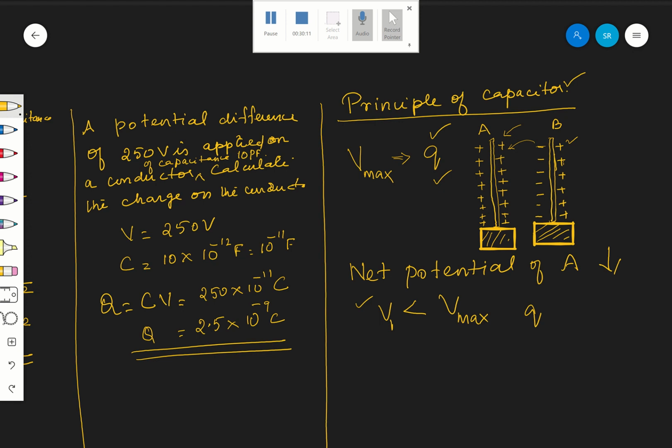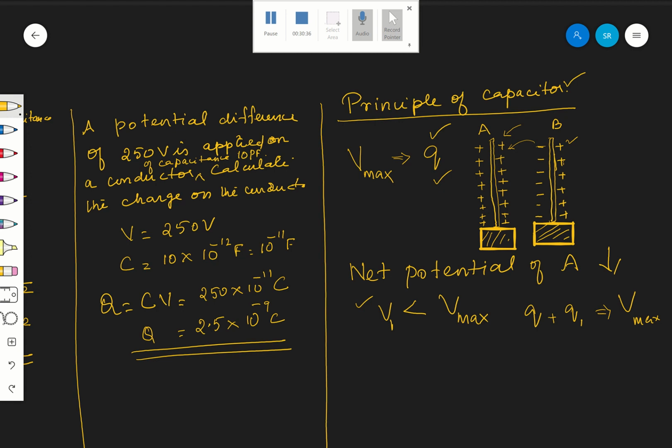Everything is an example only. When its charge was Q before, now I can add some more charge Q1 to it. Q1 to where? A. Till its potential becomes V max.